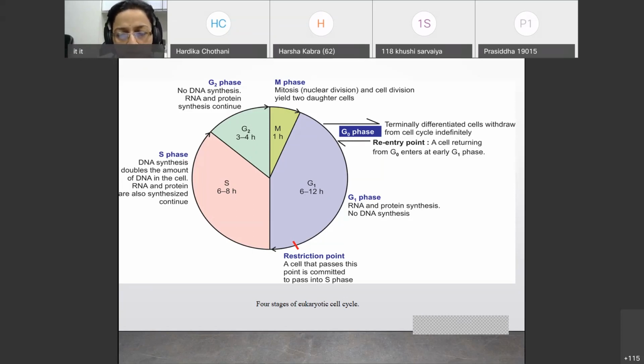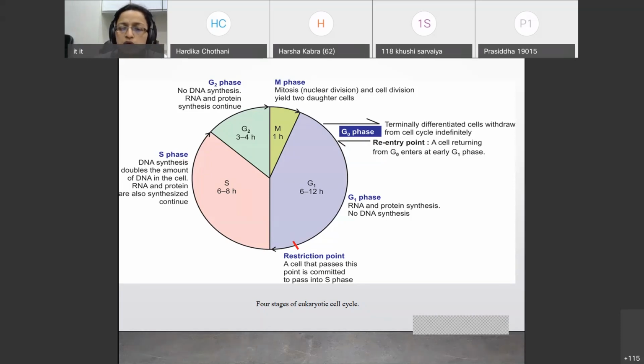So in G1 phase, there is no DNA synthesis, no replication. In G1 phase, you have transcription and translation. These two things continue in the S phase also, but in the S phase, you have replication. So this you should know. And in the G2 phase, replication is not there, but still RNA and protein synthesis continues. And in M phase, that is mitosis or the mitotic phase, nuclear division will be there, and you have two daughter cells.